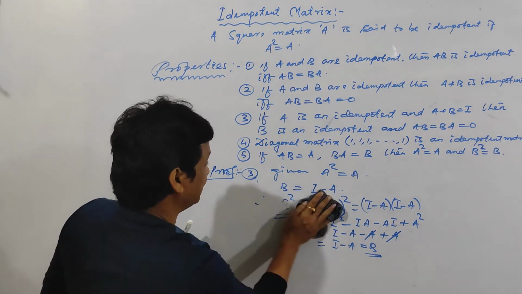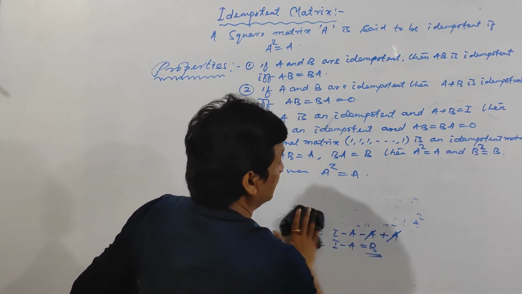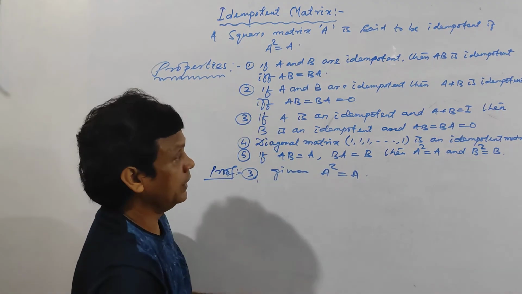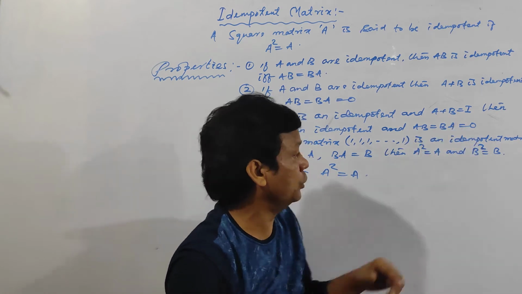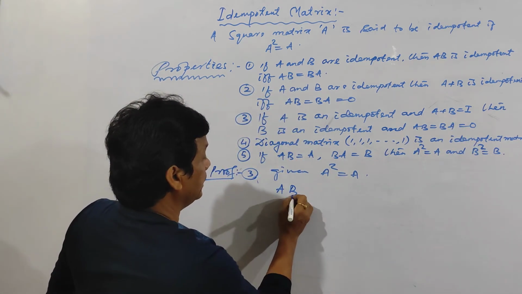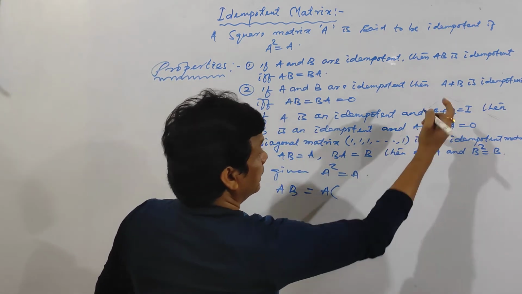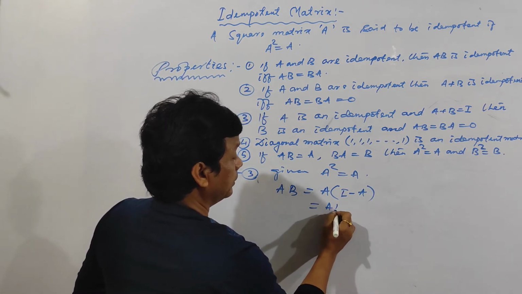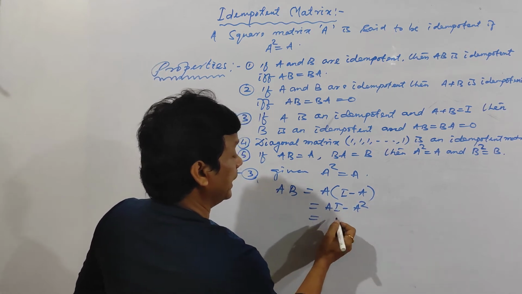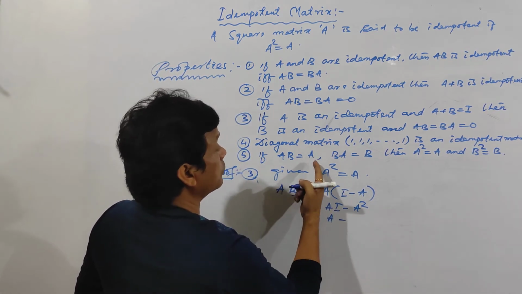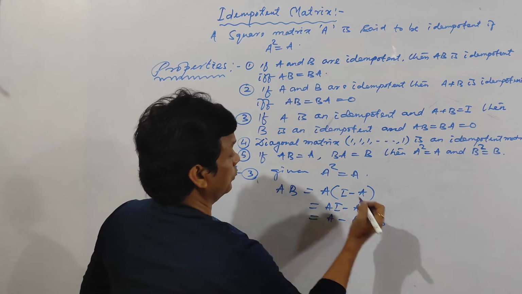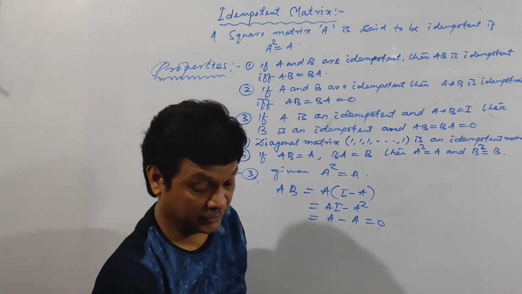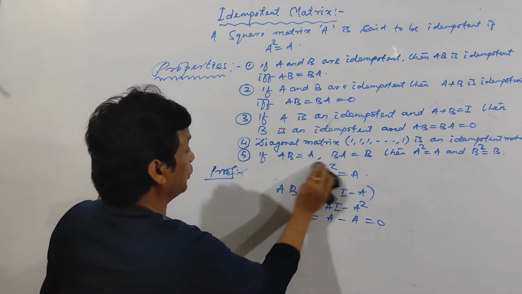Clear? Now, the second condition, that means AB is equal to BA is equal to 0 matrix. I am only doing one part, AB is equal to 0 matrix. Now AB is equal to A, and what is B? I minus A. Clear? So it is A into I minus A, and A into I is A minus A square, which is equal to A minus A, since it is idempotent, so it is equal to 0 matrix. Similarly, we can prove BA is equal to 0 matrix. Clear? Now come to the fourth point.